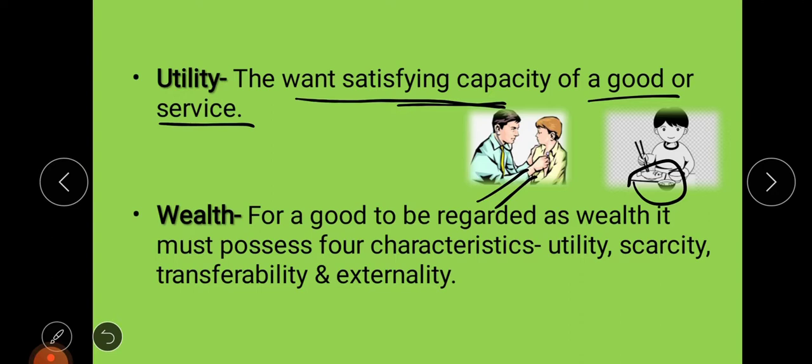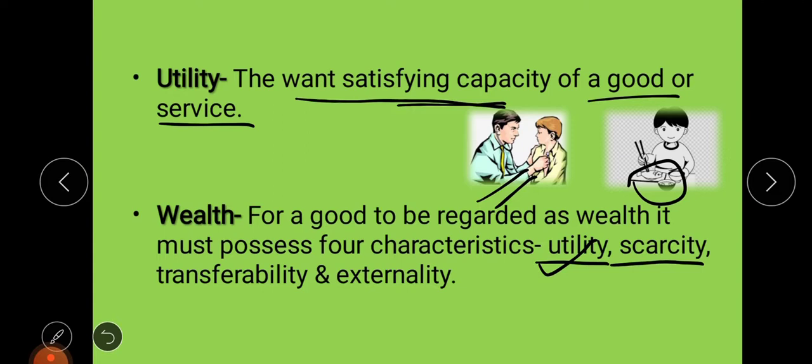But in the narrow sense we say that those goods or services which have a monetary value are regarded as your wealth. Now not all goods or services which have monetary value can be regarded as wealth. There are certain important characteristics also, so those are utility, scarcity, and so on. These are basically four characteristics. If any good or service has all these four characteristics, then only it will be called wealth. So first is your utility. Utility means what? Just now we have said, the want satisfying capacity. It should be able to satisfy somebody's wants.